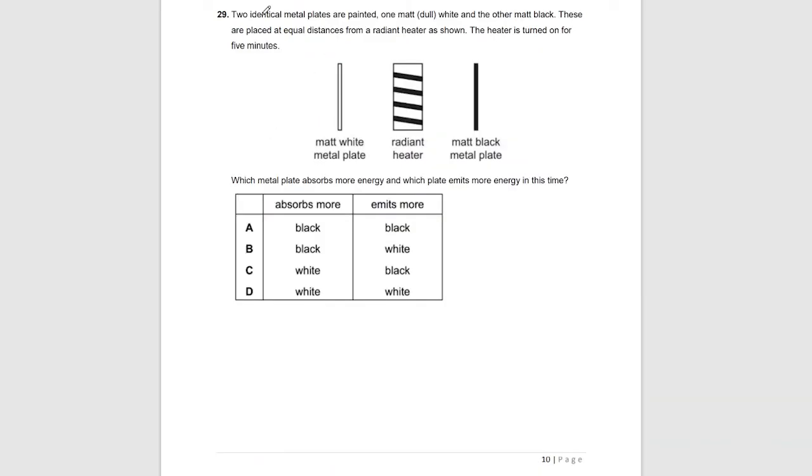Question 29. Two identical metal plates are painted, one matte dull white and the other matte black. These are placed at equal distances from a radiant heater as shown. The heater is turned on for 5 minutes. Which metal plate absorbs more energy and emits more energy in this time? We know that black surfaces are the best radiators and absorbers of heat. So the one that absorbs more should be black, and the one that emits more should also be black. White surfaces are good reflectors of heat, so options containing white are wrong. A is the only answer.